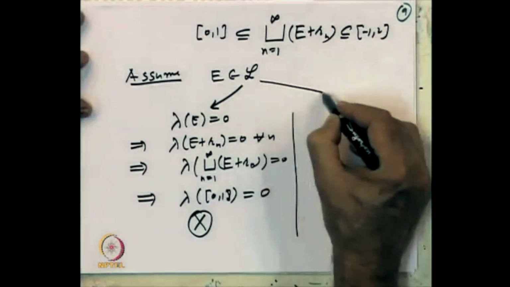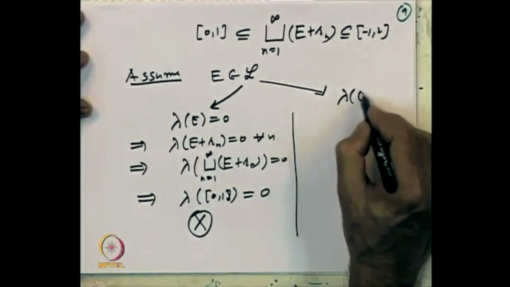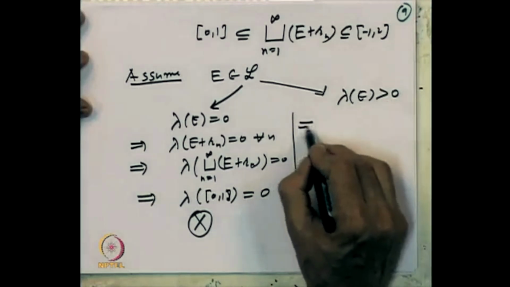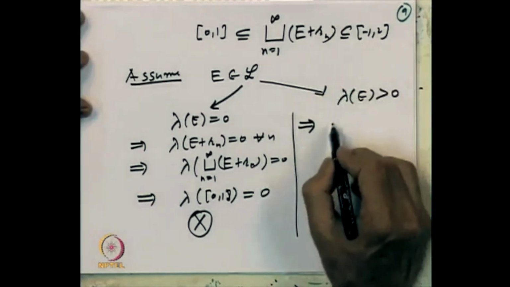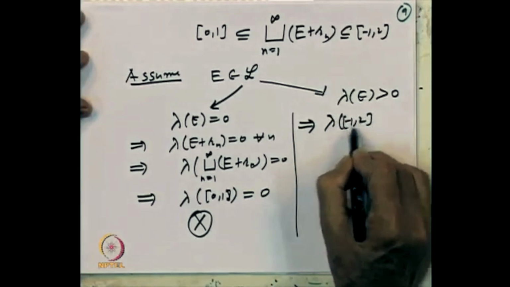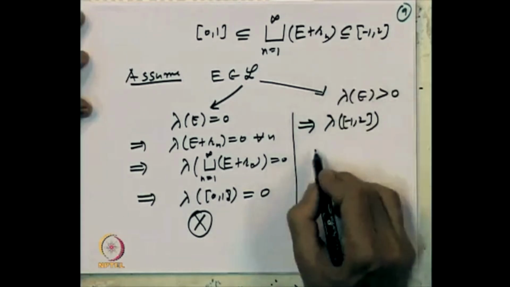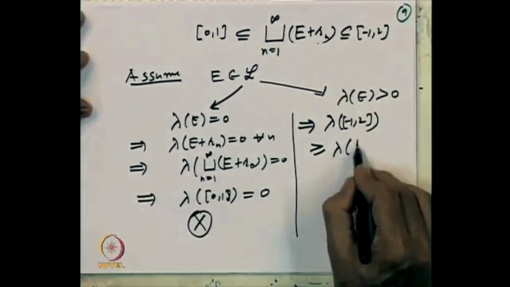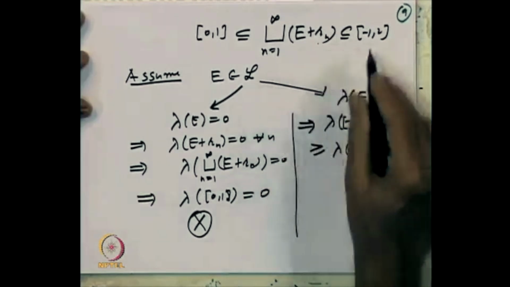The second possibility is that the Lebesgue measure of E is strictly bigger than 0. Then that implies the Lebesgue measure of minus 1 to 2, this closed interval, is bigger than or equal to the Lebesgue measure of this union, because that is a subset of it,